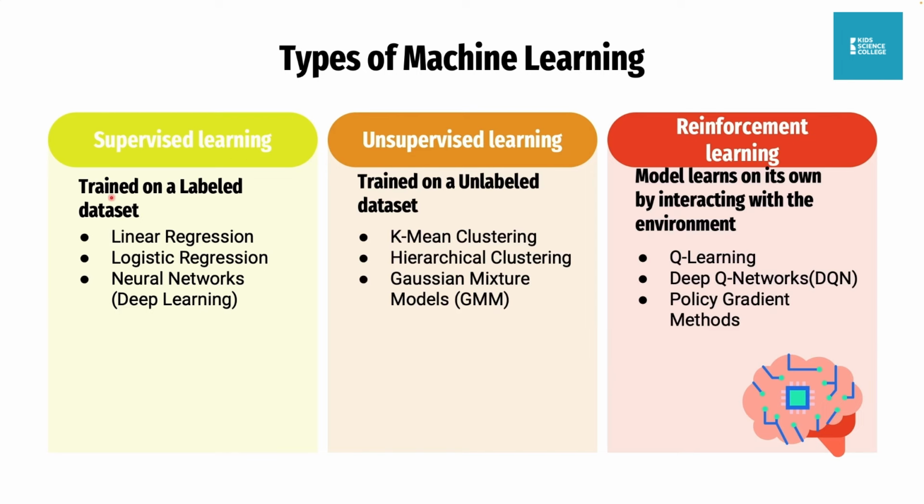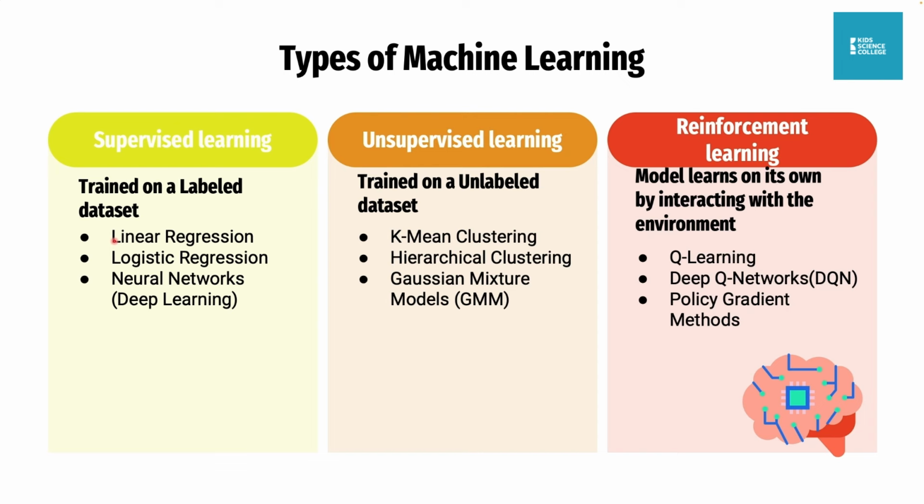For supervised learning, machines are trained on a labeled data set. Let me use a human example before I go into this. Let's say a parent wants to teach a baby how to identify animals.